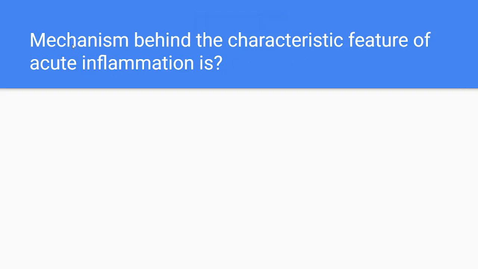Second question, mechanism behind the characteristic feature of acute inflammation. Do any one of you have any idea about this inflammation process? What happens? For example, if the person gets affected with some injury like a blunt or penetrating injury, or any cut happens, suddenly there is a gush of blood from that area.